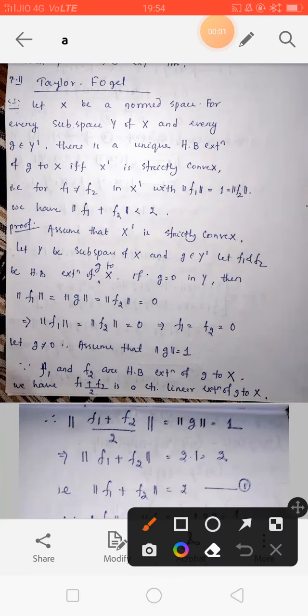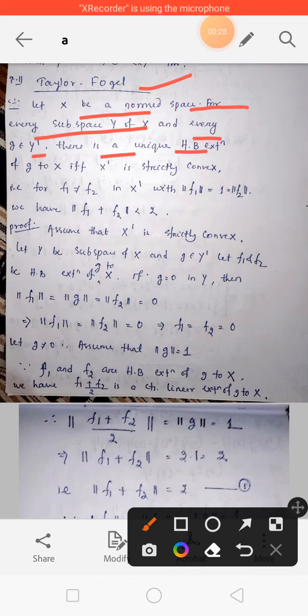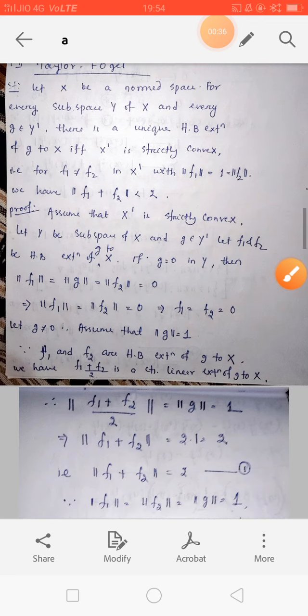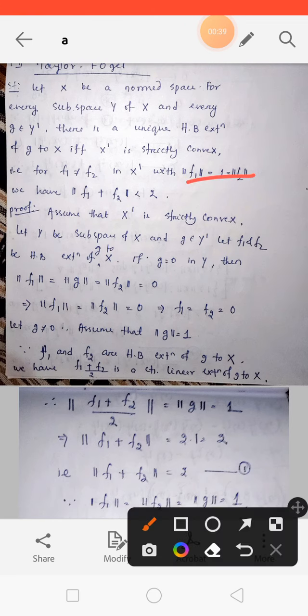So, hello students. Now we will discuss the Taylor-Foguel theorem. This is from Limaye's Functional Analysis, Theorem 7.11. The statement is: let X be a normed space. For every subspace Y of X and every G belonging to Y dash, there is a unique Hahn-Banach extension of G to X if and only if X dash is strictly convex.